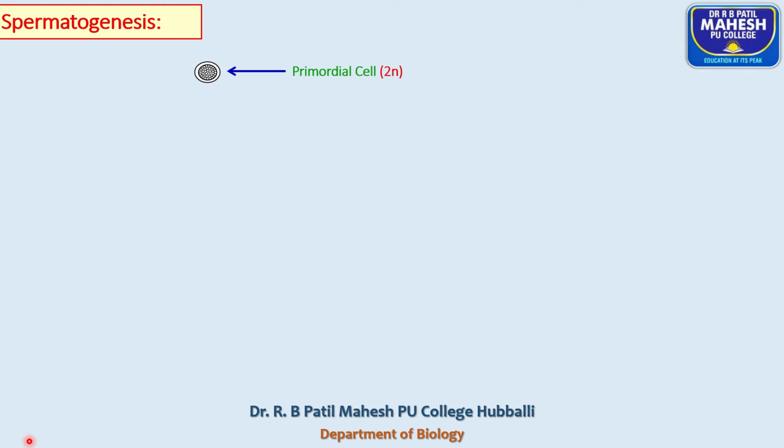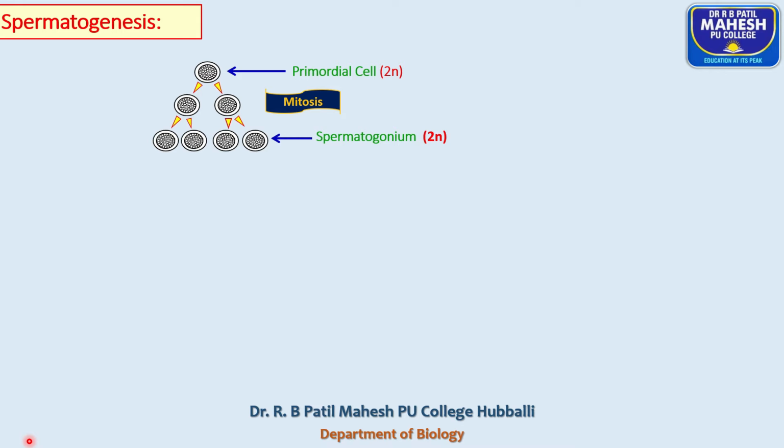So during the multiplication phase, after attaining puberty, the primordial germ cells, under the influence of follicle stimulating hormone, undergo repeated mitotic division. As a result of repeated mitotic division, a large number of sperm mother cells are produced, which are diploid in nature. And this phase we call the multiplication phase.